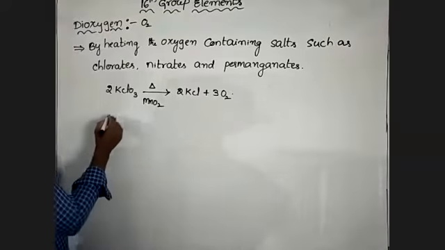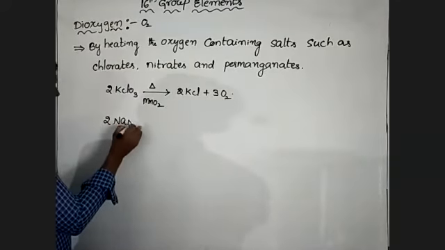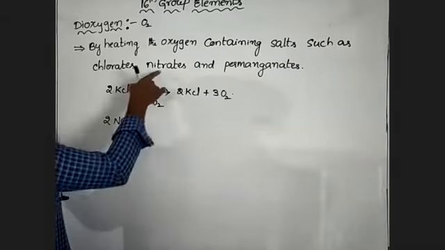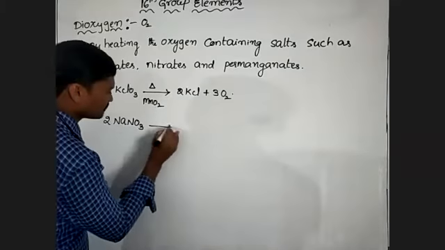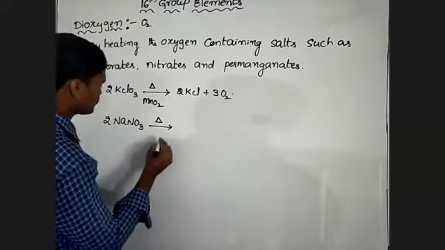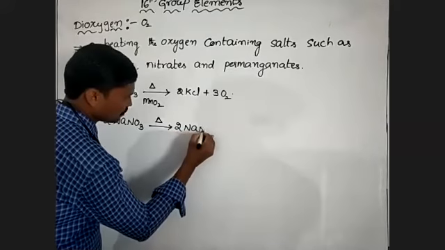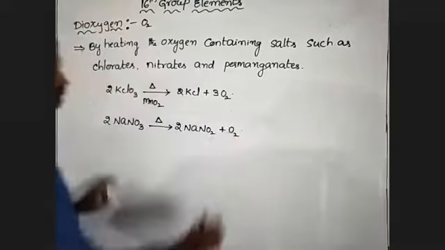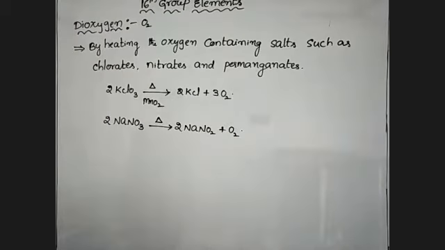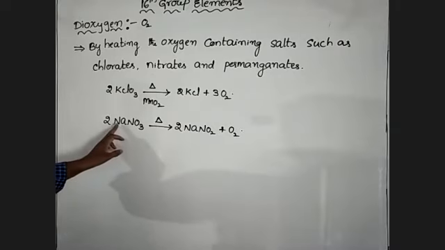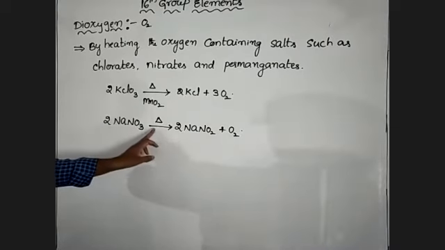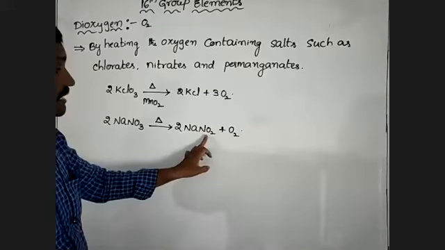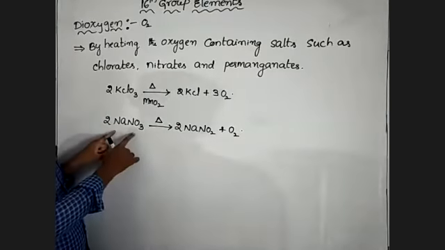The next one is 2 moles of sodium nitrate. This is an example for nitrate. Sodium nitrate on heating forms sodium nitrite and dioxygen. So sodium nitrate on heating gives dioxygen and sodium nitrite.